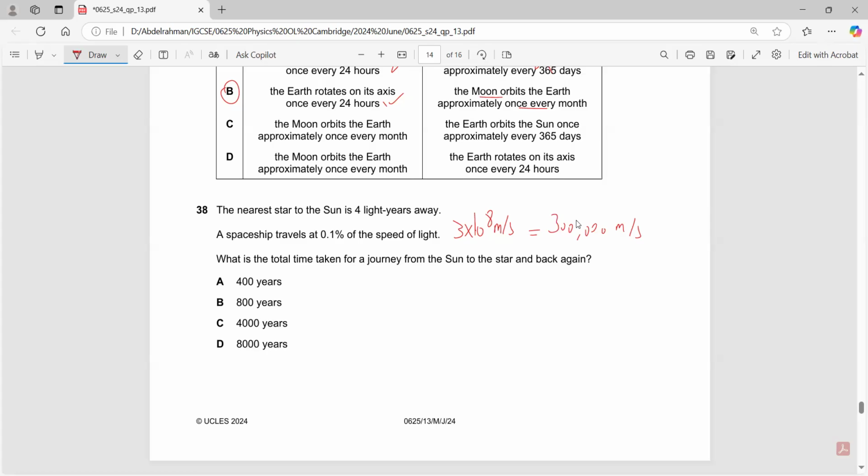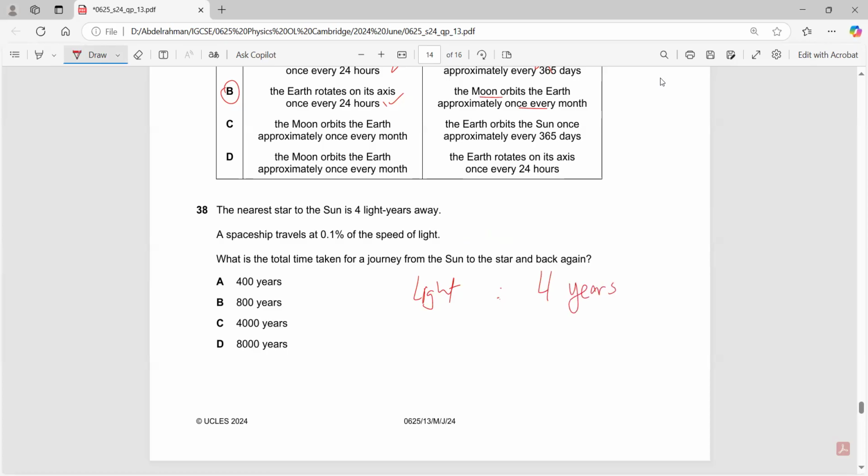Can I solve it in a much easier way? Yes, I can. How can I solve it in an easier way? Okay, let's ignore this part. The distance between us and this star is 4 light years. This means that normal light would take 4 years to travel that distance.